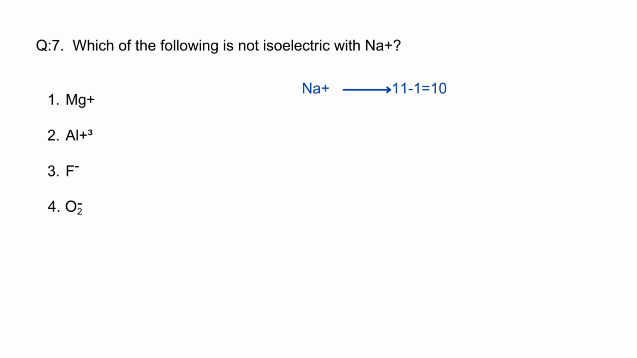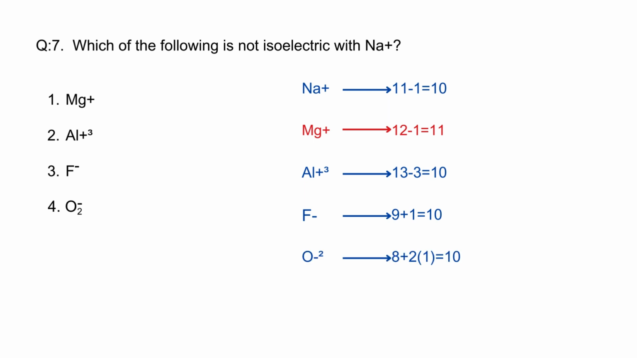Now we will calculate the number of electrons for each given option. Magnesium will have 11. Aluminium will have 10. Fluorine minus will have 10, and O minus 2 will have 10. So the only option which is not the same as sodium plus is magnesium. So the correct option for this question will be magnesium plus. Option 1 is the correct answer for this question.